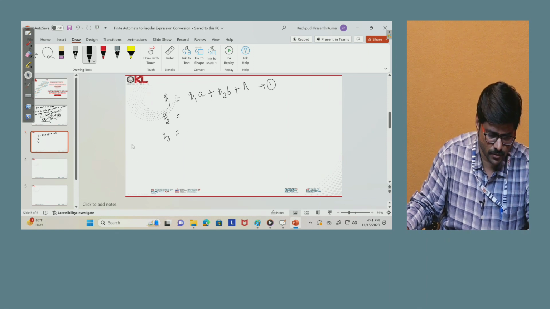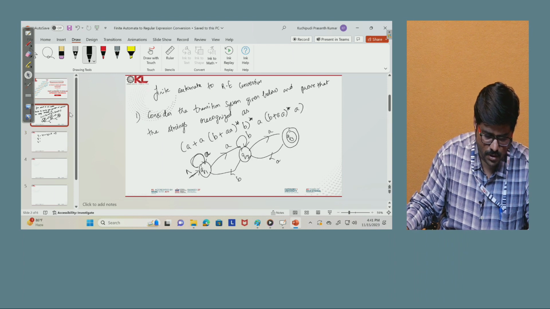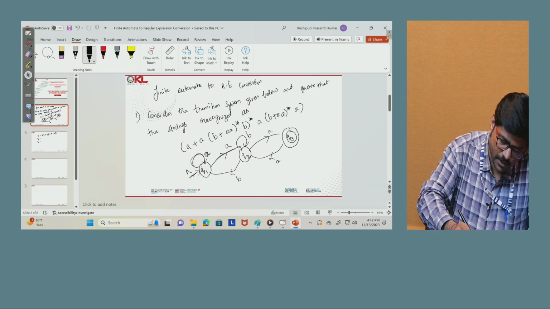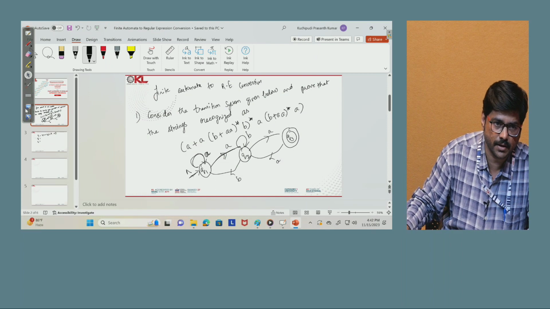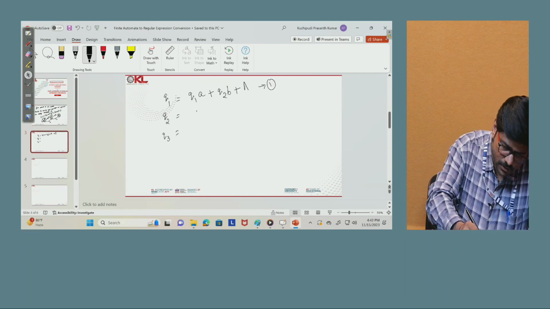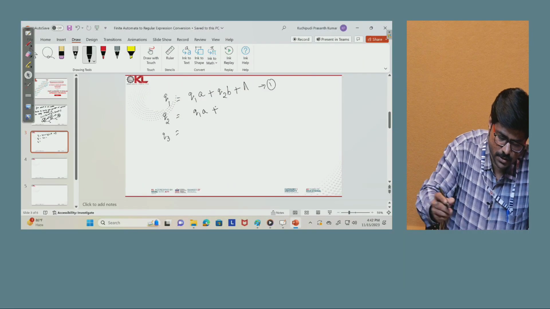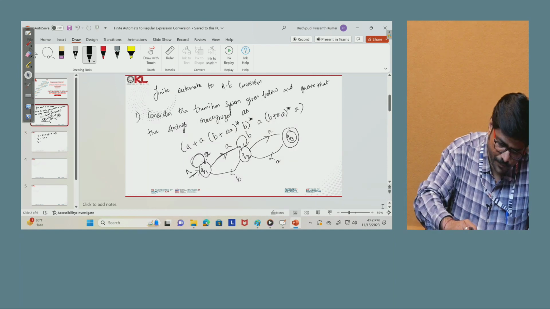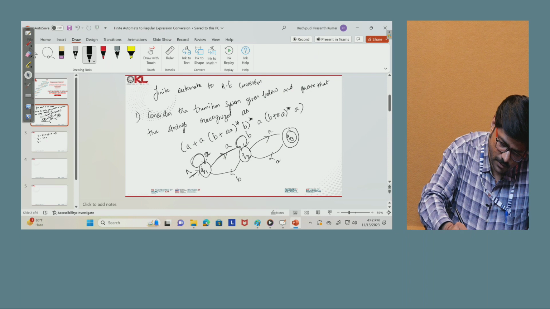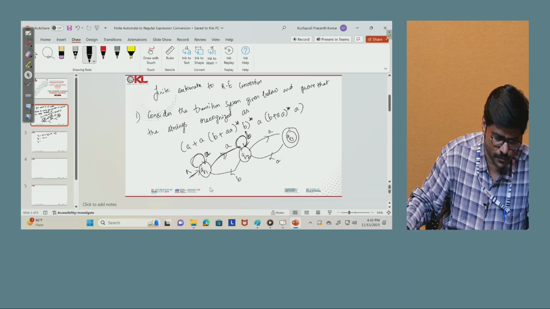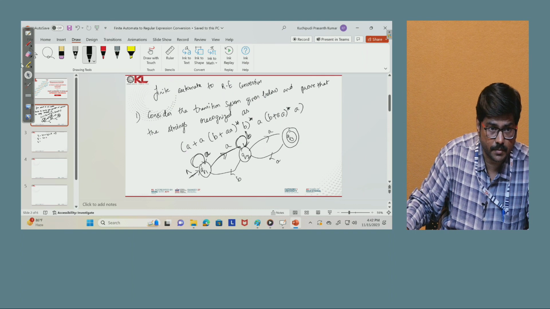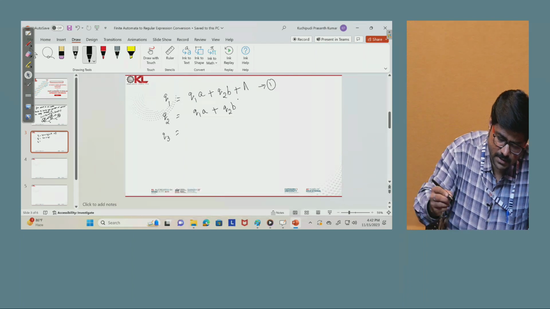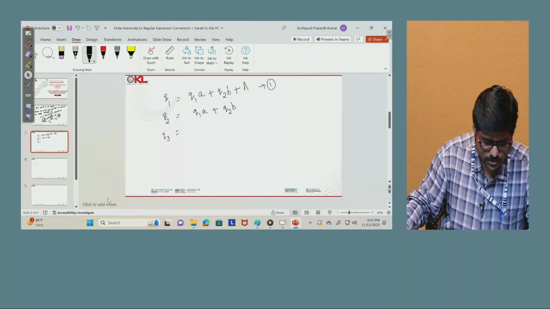Next, what is the state equation of Q2? How can we reach Q2? Starting from Q1, we reach Q2 with A, so we write Q1A. Q2 is equal to Q1A. Is there any self loop from Q2 to Q2? Yes, there is a self loop with B, so we write Q2B. Since Q2 is not the initial state, we cannot add epsilon.